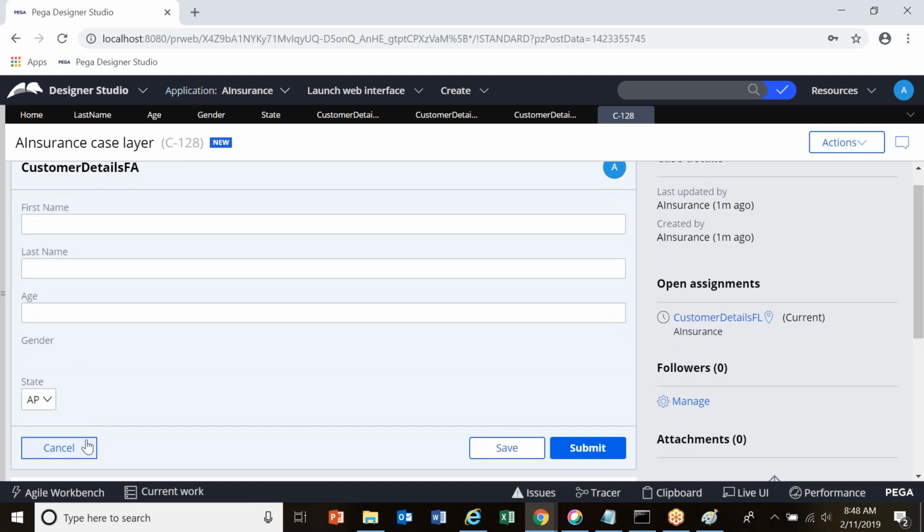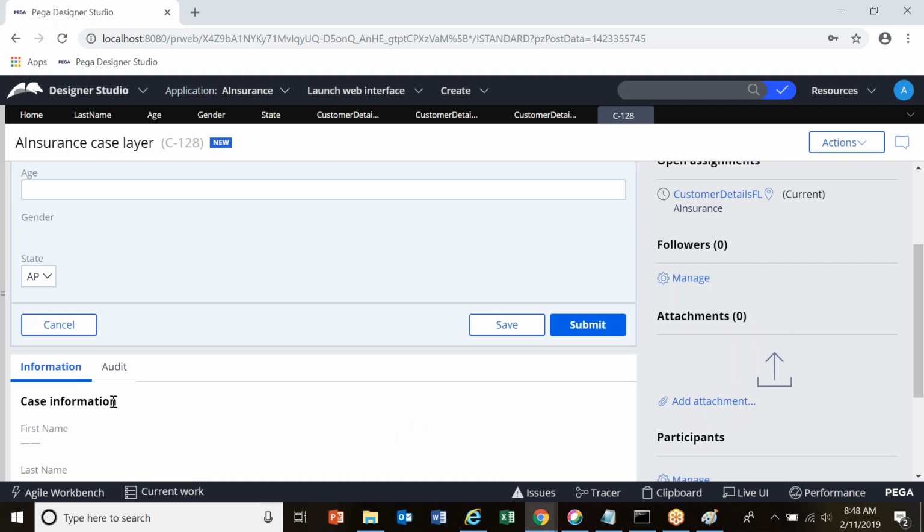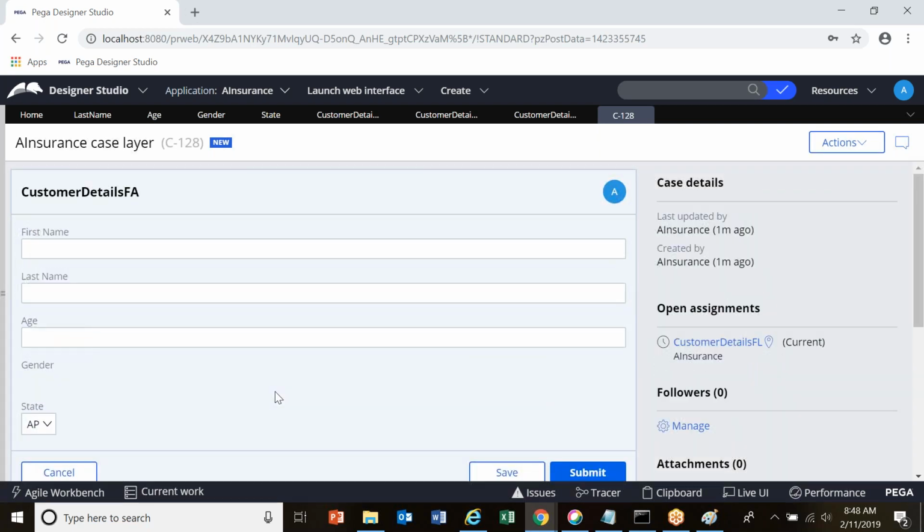Did we configure any cancel, save, or submit button? No, we did not configure anything. Did we configure case details, open assignments, followers, attachments, information, audit? No. All these things are given from the system. Your save, submit, and cancel buttons, case details, open assignment, we'll come back to these points later.